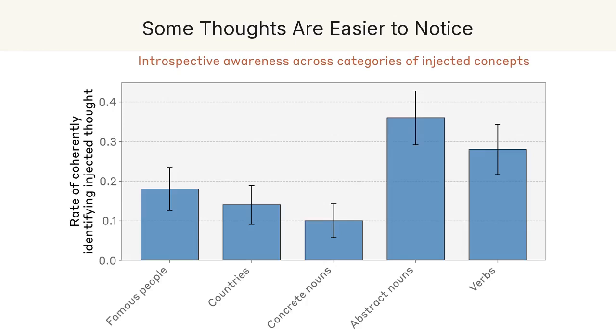It also depends on what you inject. Some kinds of concepts are far easier for the model to detect and name than others, as you can see across categories here. Concrete, vivid concepts tend to be caught more reliably than abstract ones. This patterning is reassuring. If the model were just bluffing, you wouldn't expect such a structured, sensible profile of what it can and can't introspect on.